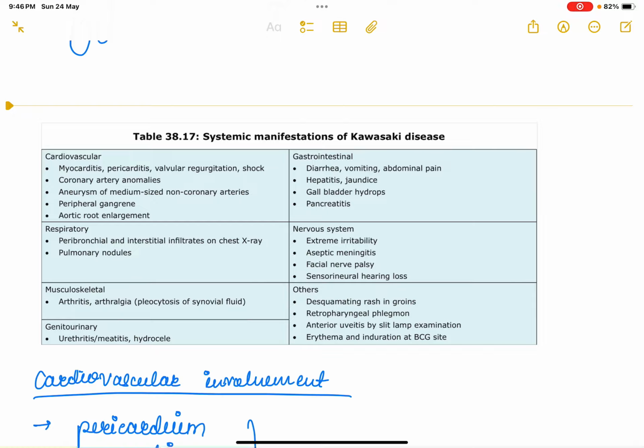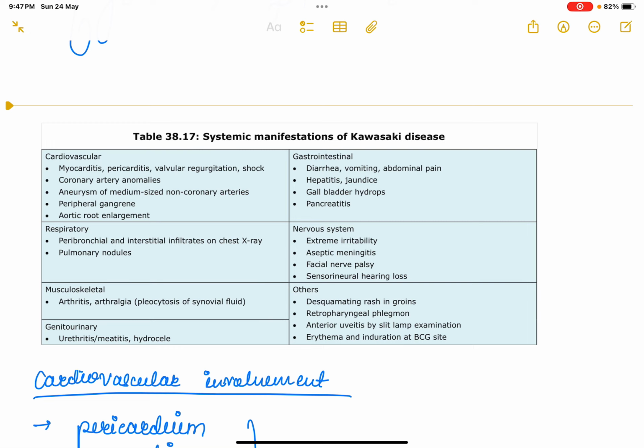Musculoskeletal: there could be arthritis, arthralgia due to pleocytosis of synovial fluid. Genitourinary complications include urethritis, meatitis, hydrocele. In gastrointestinal symptoms, you will get diarrhea, vomiting, abdominal pain, hepatitis, jaundice, hydrops of the gallbladder, pancreatitis. Nervous system involvement: the patient may get extreme irritability, aseptic meningitis, or facial nerve palsy, sensorineural hearing loss.